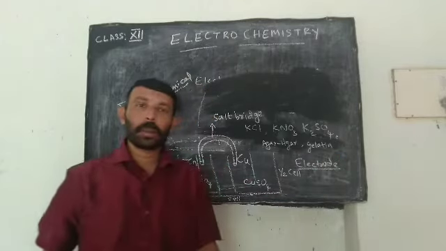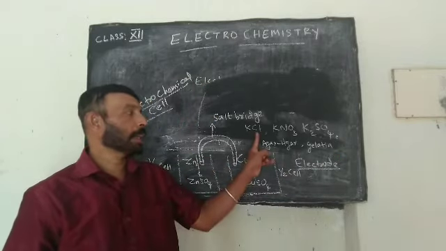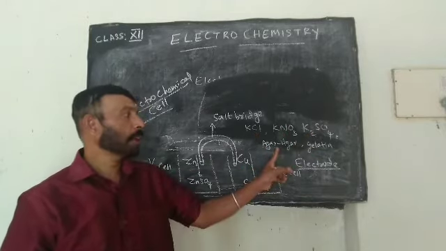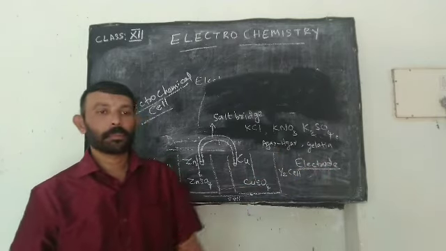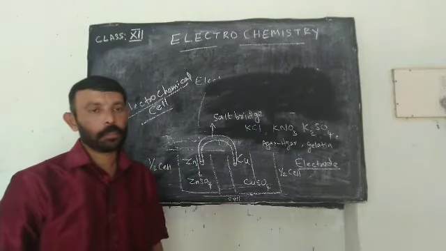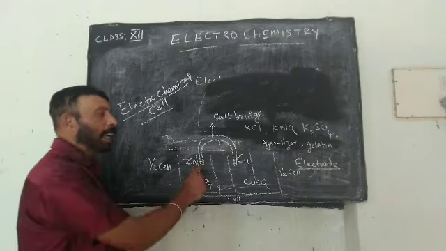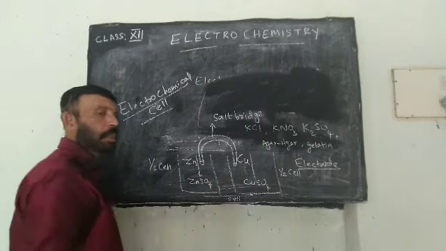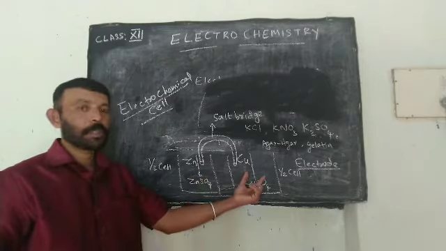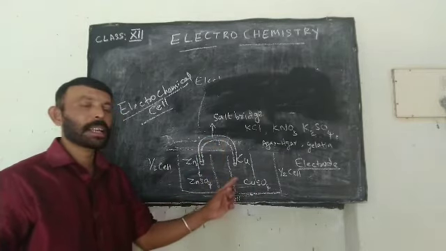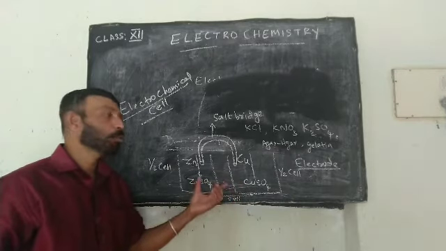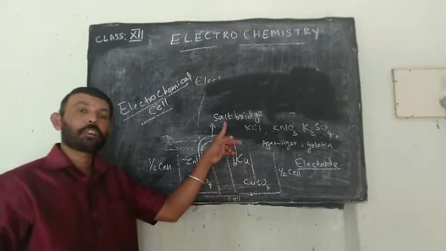So a salt bridge is a bent U-tube filled with either KCl, KNO3 or K2SO4 along with either agar-agar or gelatin. What is the purpose or function of this salt bridge? The first function is that it connects the two half cells. That means it is used as an interconnector between the two half cells. That is the first function of the salt bridge.